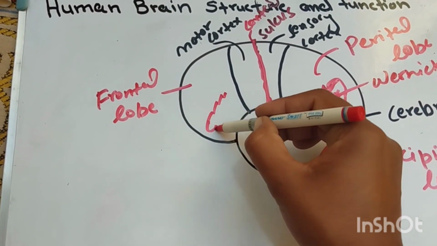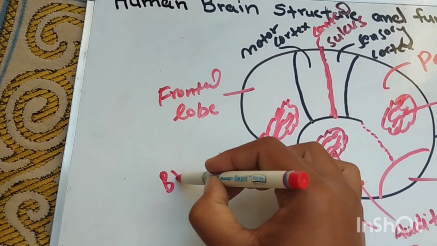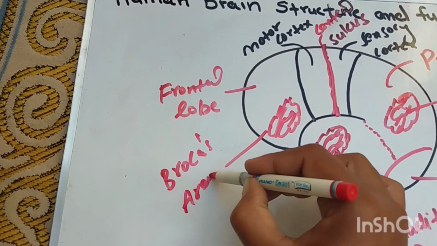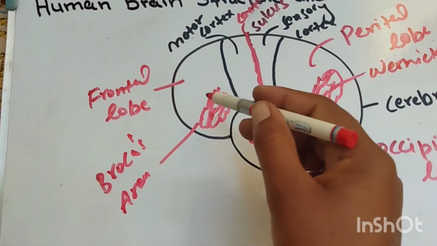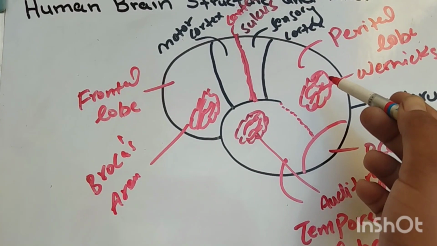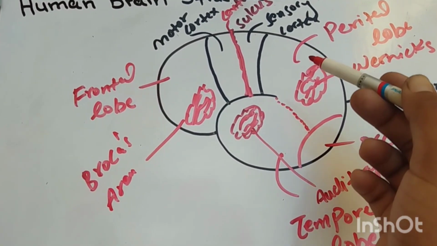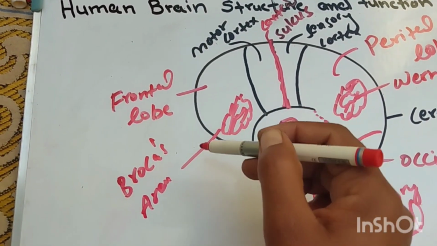And another area is called Broca's area. Broca's area speaks this translated concept, the translated words.